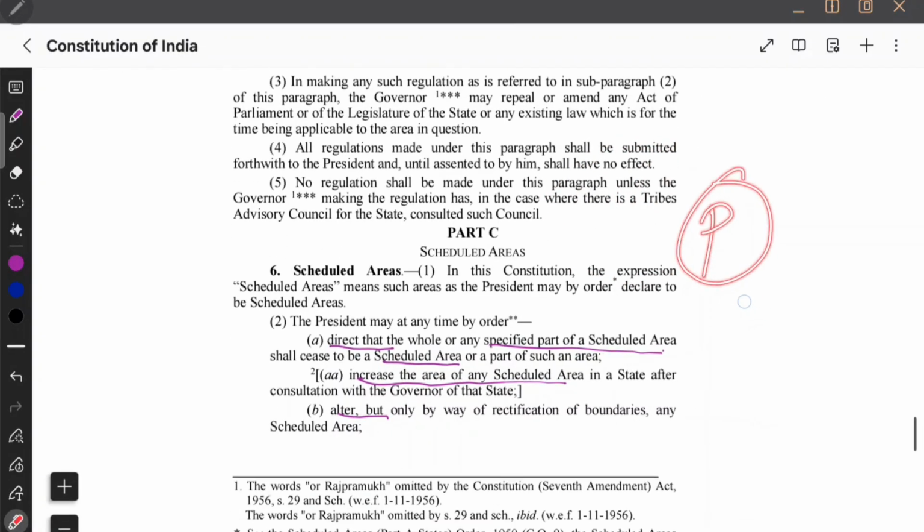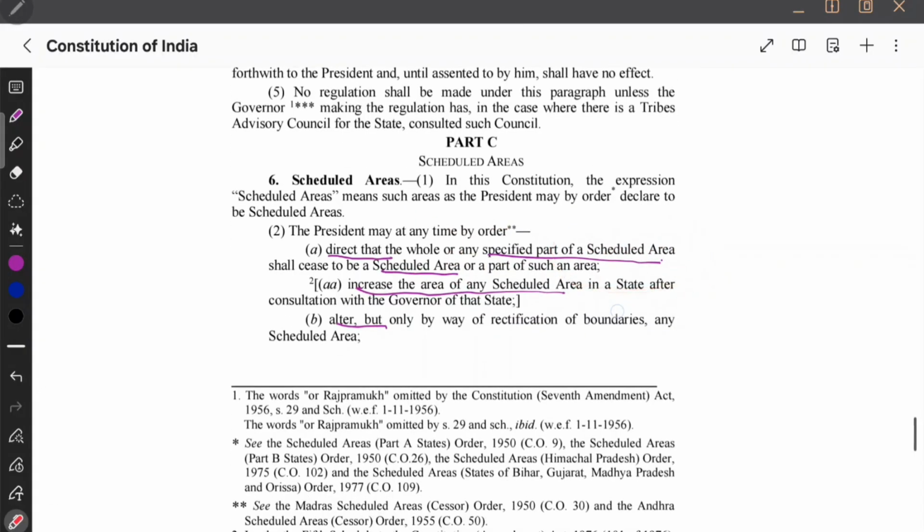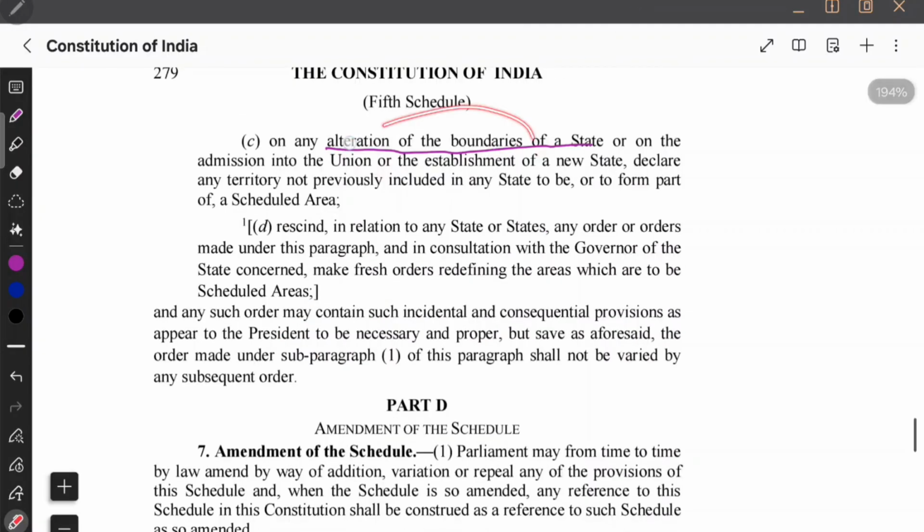तो फिर president क्या करेगा? President का ये होगा कि he will direct a specific part as a scheduled area, and he will either increase the area of scheduled area or alter the scheduled area. Alter the boundaries of the state for admission into the scheduled area, or rescind or revoke any previous order of the governor. That is also with the president only. Rescind or revoke any previous order of the governor. Okay, for any such things, you need to take a prior consultation of governor.